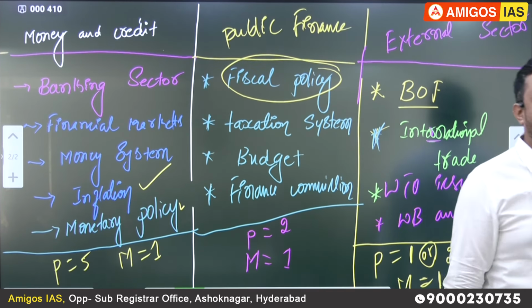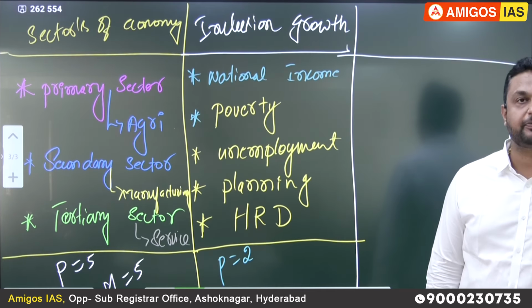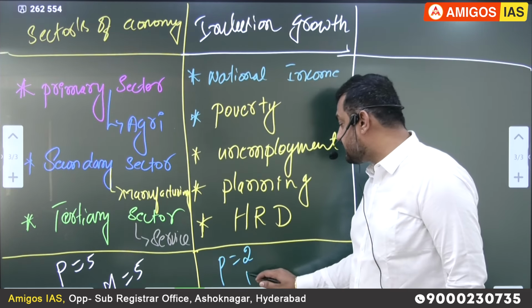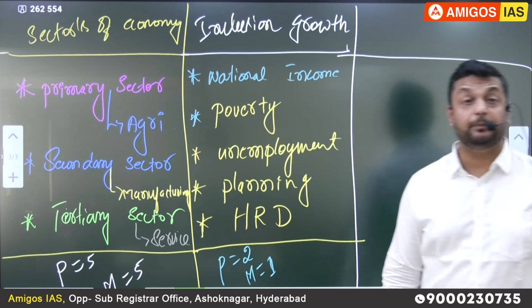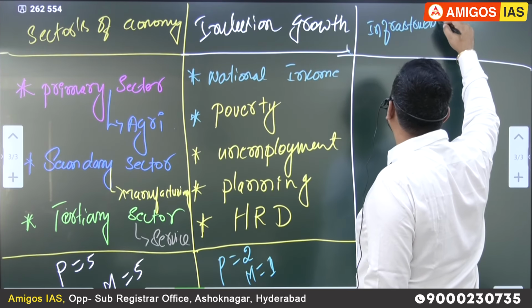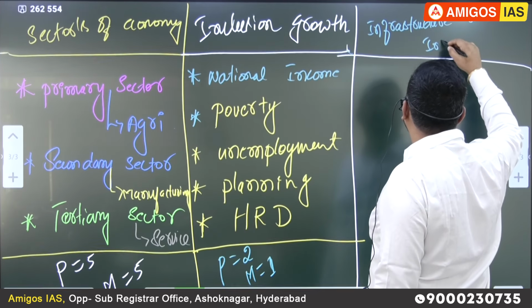So again, sir, what is the importance of this topic? In prelims, we can expect on average 2 questions from this topic. In mains, regularly 1 question is compulsory, sir. Sometimes they may even go for more than 1, but 1 question is compulsory. You can expect 1 question from this particular topic. And the last topic is what? As they mentioned in the mains exam, infrastructure and investment model.